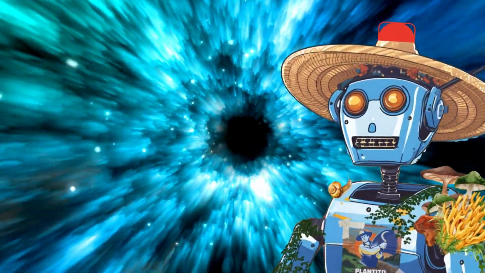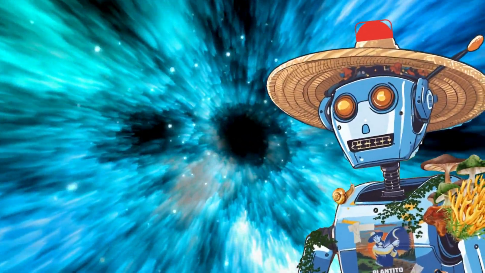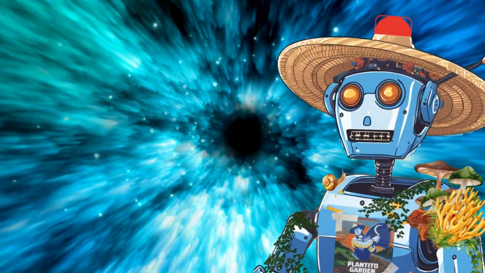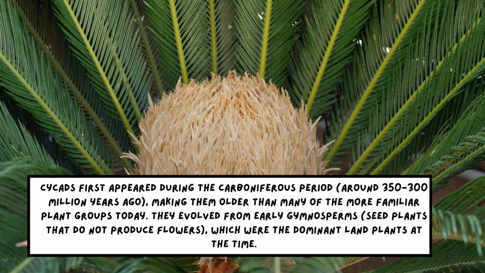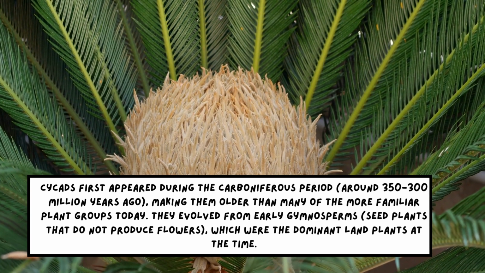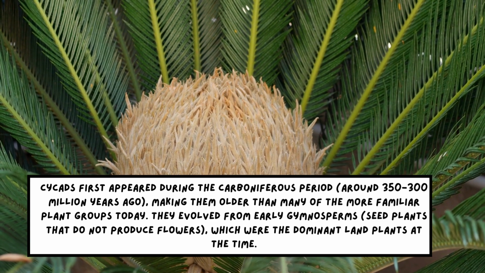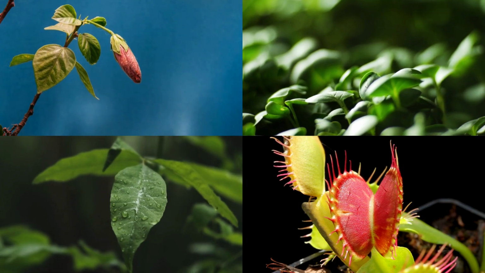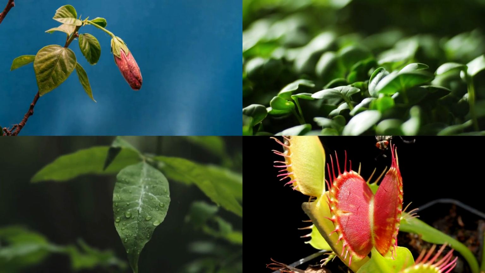Around 300 million years ago, plants took another leap forward: seeds. Seed-bearing plants like cycads and conifers appeared, offering a way to reproduce in harsher, drier climates. This was a game-changer in plant evolution.